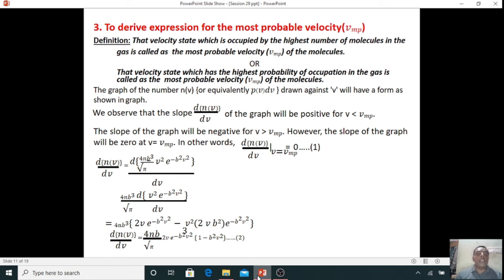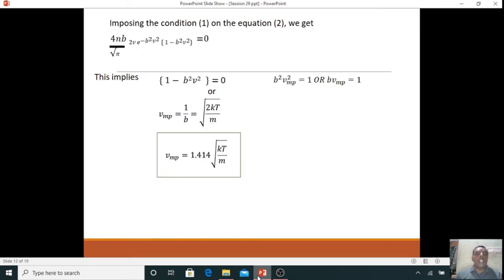Then instead of n of V, you substitute 4n b cube divided by root pi V square e to the power of minus b square V square. So take out the constant terms, that is 4n b cube by root pi, and differentiate only V square into e to the power of minus b square V square. If I differentiate that, we get 4n b cube divided by root pi into 2V e to the power of minus b square V square into 1 minus b square V square. Now the left-hand side should be 0, therefore 4n b cube divided by root pi into 2V e to the power of minus b square V square into 1 minus b square V square is equal to 0.